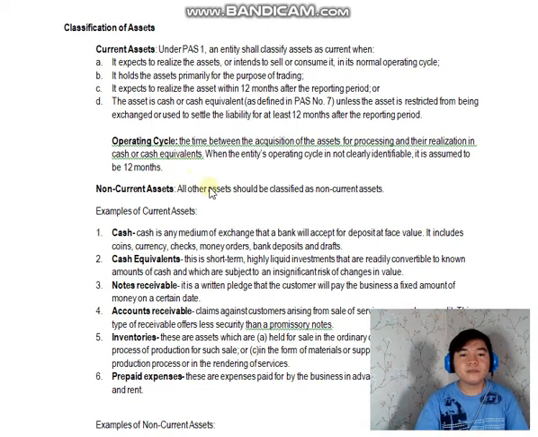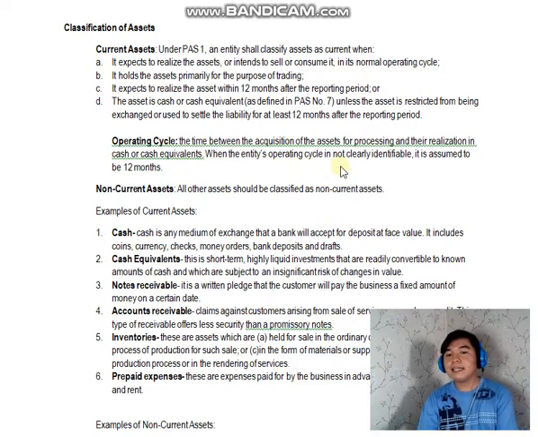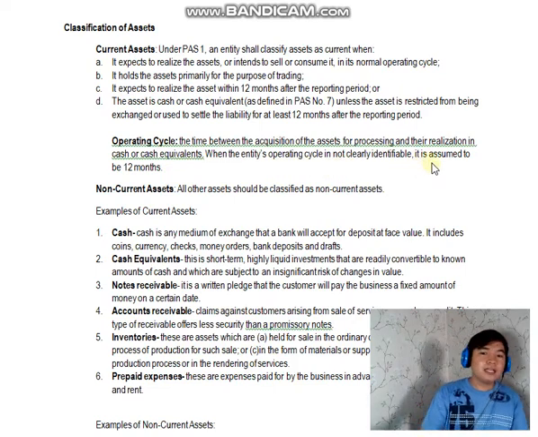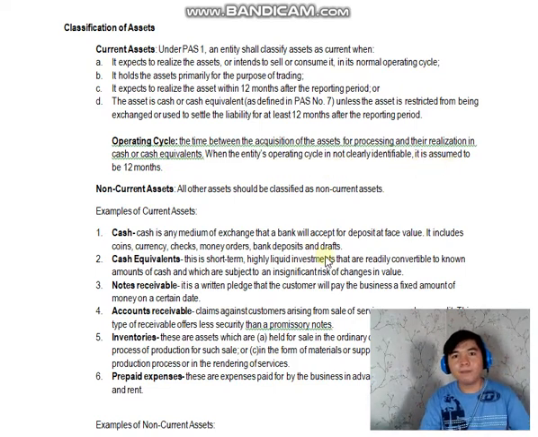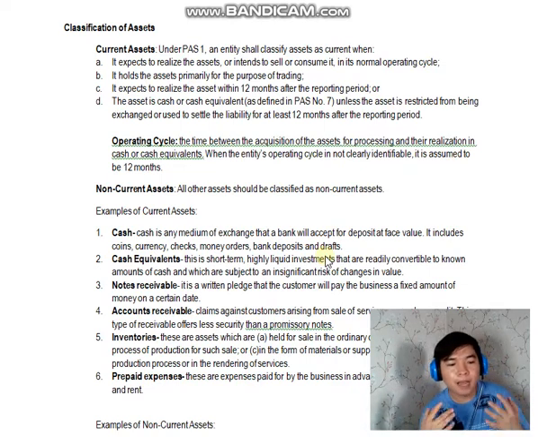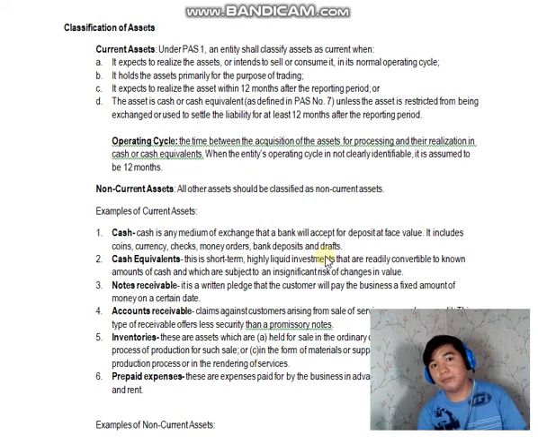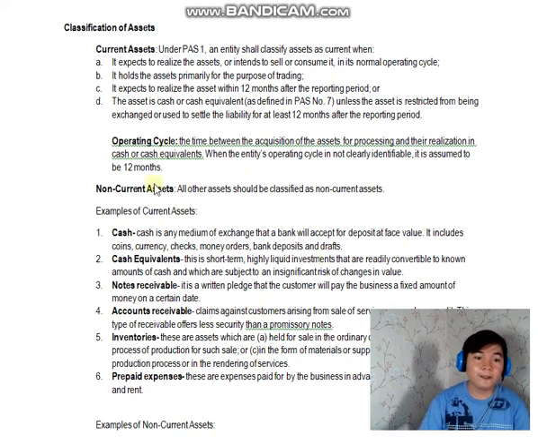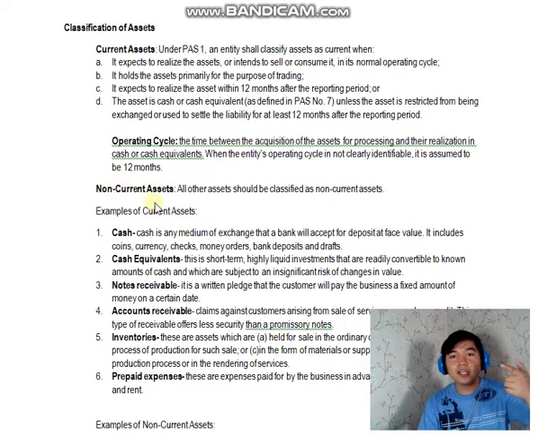Okay? So, when the entity's operating cycle is not clearly identifiable, it is assumed to be 12 months. So, kapag sa problem, hindi naman sinabi na yung operating cycle niya is 12 months, hindi naman sinabi. So, you will assume it as 12 months. Okay? Okay, tapos na tayo sa current assets.